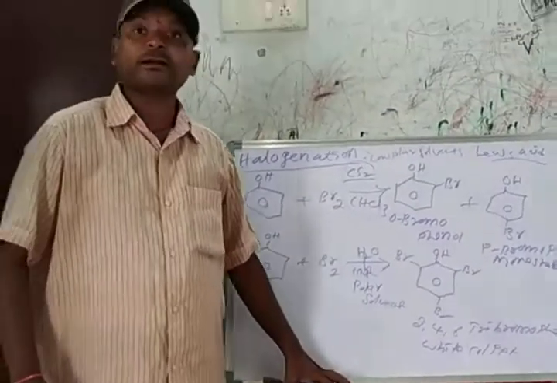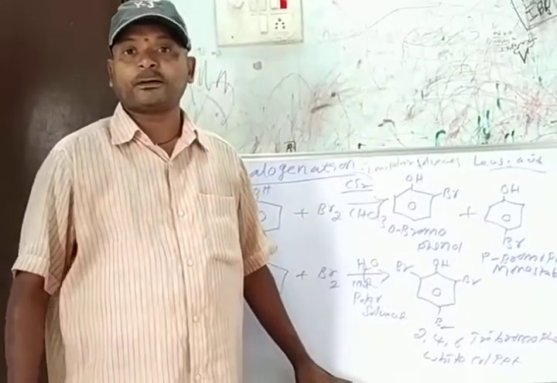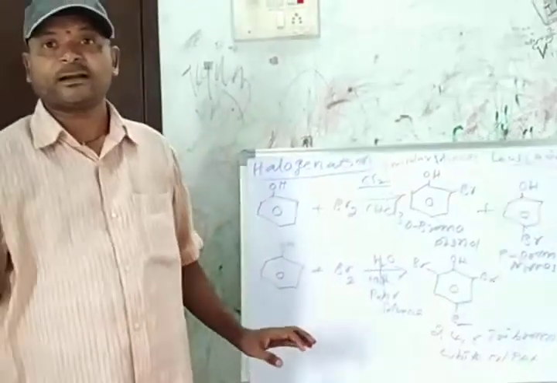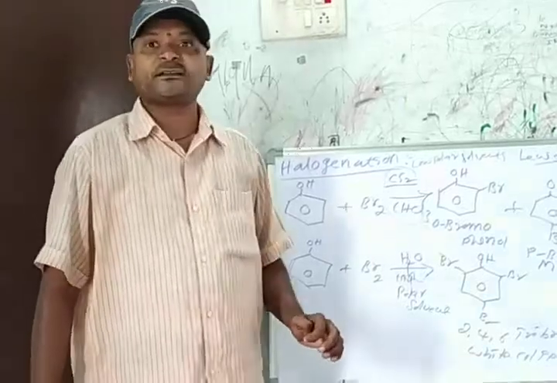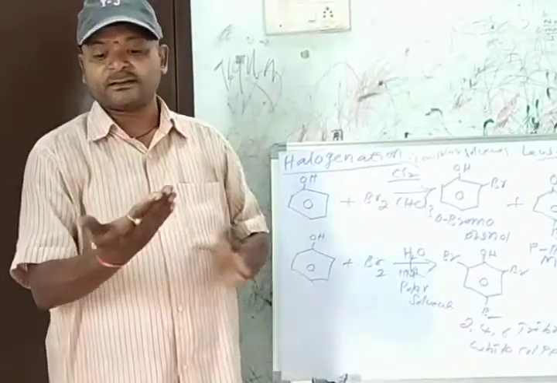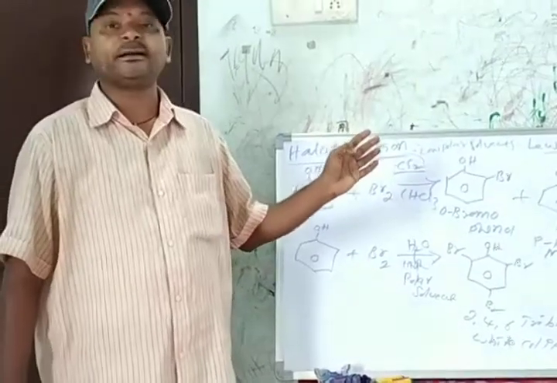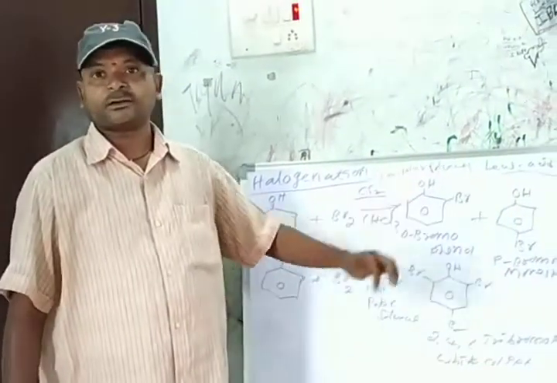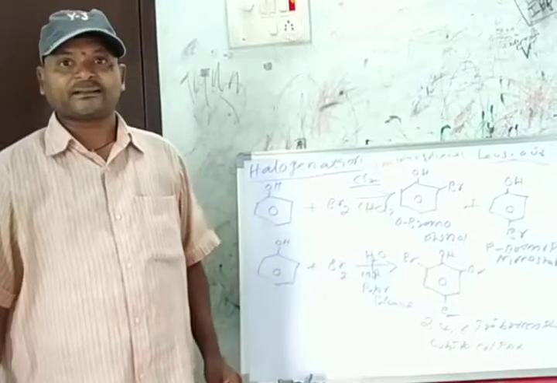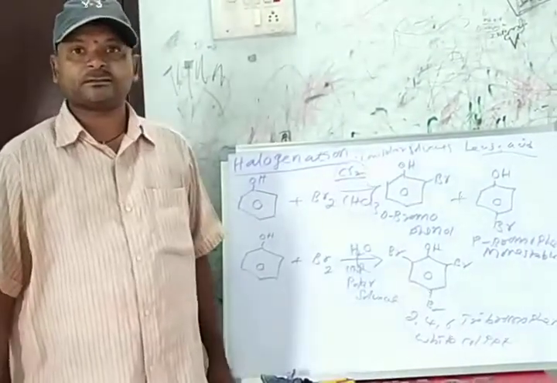These two are important electrophilic substitution reactions of phenol, and these are the important chemical properties of phenol. Next in continuation we will see the ethers, and two important ones, ethyl alcohol and methyl alcohol. We will see those in continuation along with the ethers. Okay, we will see in the next class. Thank you.